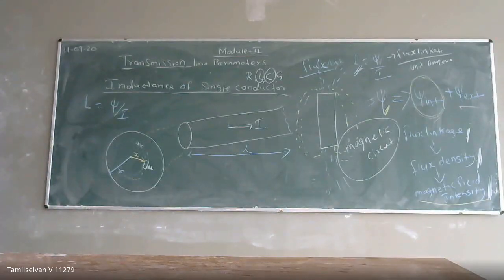For x distance, what is my area? I have considered a cylinder, no? Then what is my area?